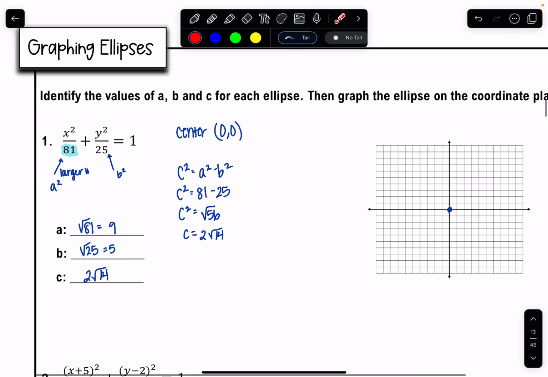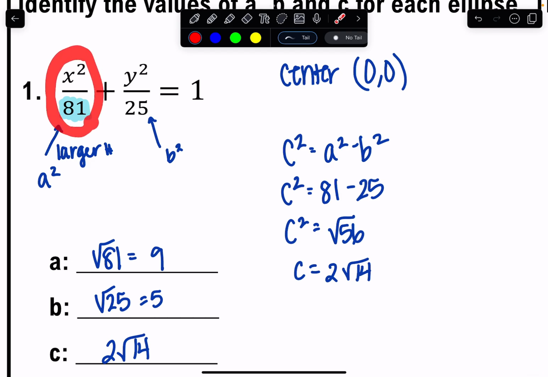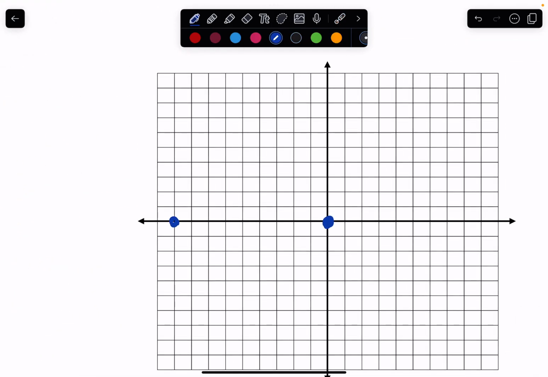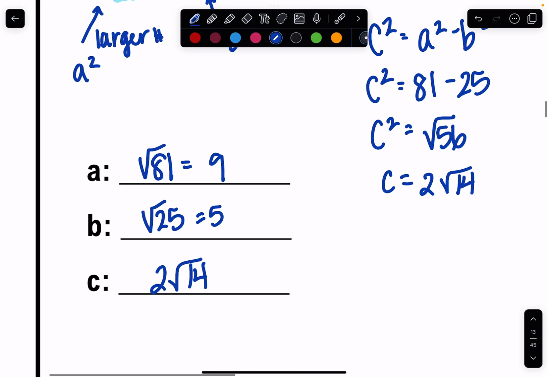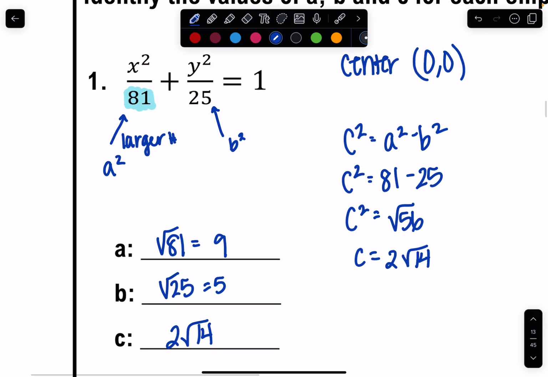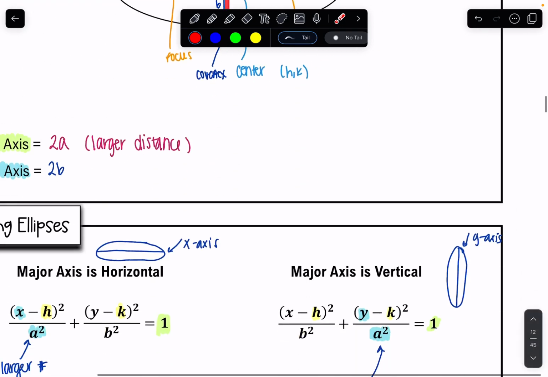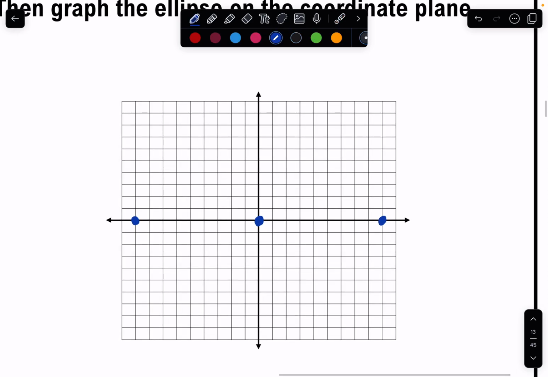Why am I moving 9 spaces to the left and to the right? Look at where this is under. This is under the x, so we are moving along the x-axis, or therefore left and right, okay? So I'm going to go 9 spaces to the left, 9 spaces to the right. There we go. Now I can do the same thing for my b. My b value is underneath the y squared, meaning that's going to be movement up and down. If we also look back at my ellipse, this distance from center to co-vertex is b, up and down. So I'm going to do the same thing. I can go up 5 spaces, and then I can go down 5 spaces.